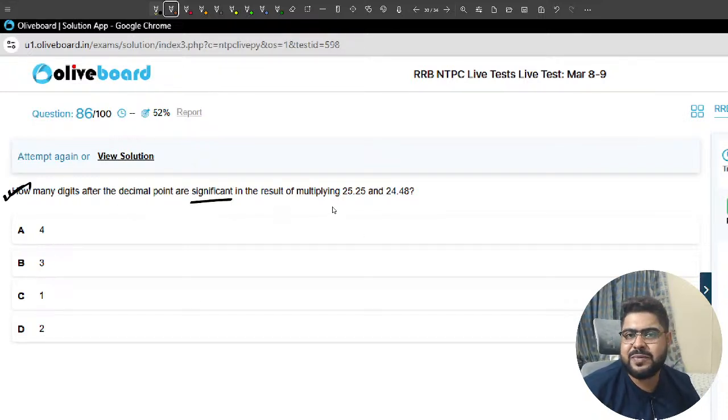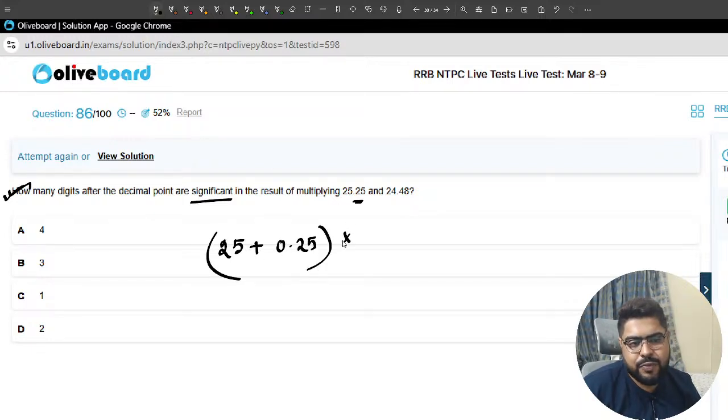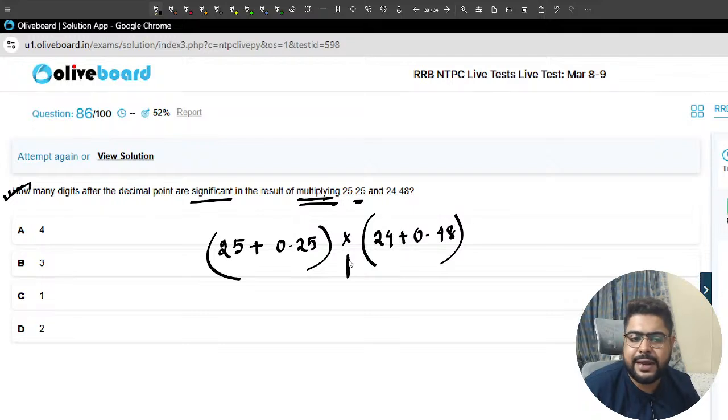Significant digit, sir. As I said, this is not very difficult. Tell me, sir, significant digit comes from what? Meaning whatever the digits after the decimal. So 25.25 into 0.48. You see, sir? Because we are doing multiplication.